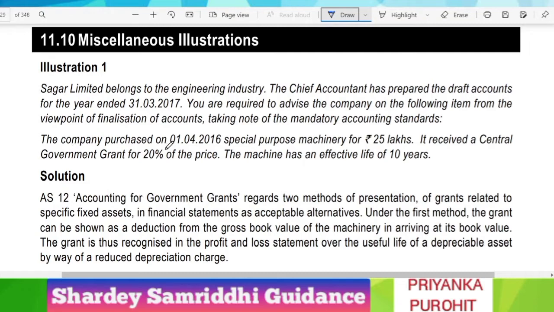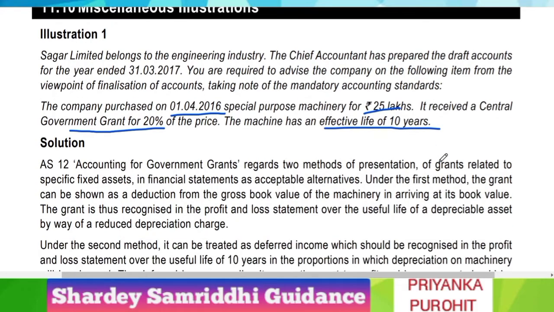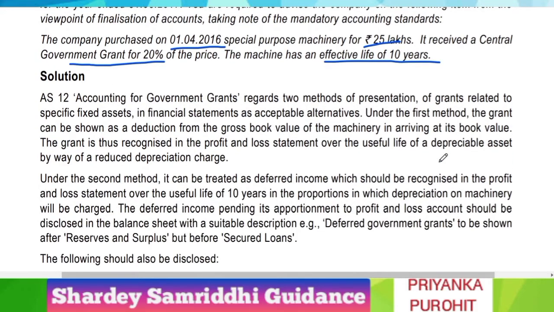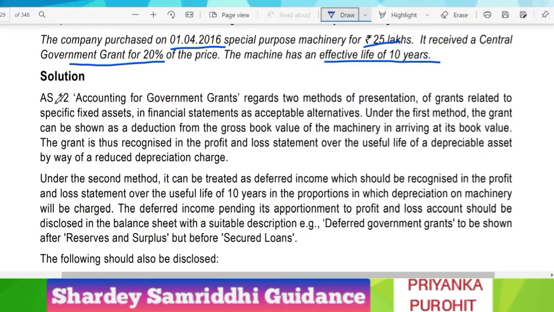The company purchased on 1st of April 2016, that is exactly at the start of the year, some special purpose machinery for rupees 25 lakhs. It received a central government grant for 20% of the price. The machine has an effective life of 10 years. So what must be the treatment of this government grant? It is in monetary nature, monetary asset grant.